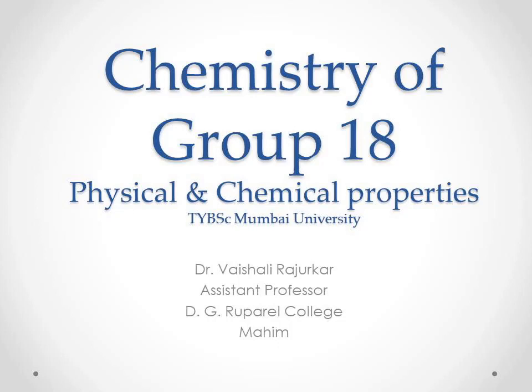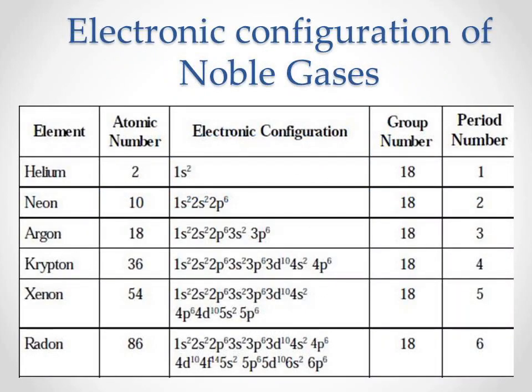In this video, we will take a brief revision of Group 18 elements with physical and chemical properties. Group 18 elements are helium, neon, argon, krypton, xenon and radon. Recently discovered oganesson is also there from the 7th period, but it is not included in the syllabus. All these elements except radon are present in the atmosphere. Radon is a disintegrating product of radioactive radium.